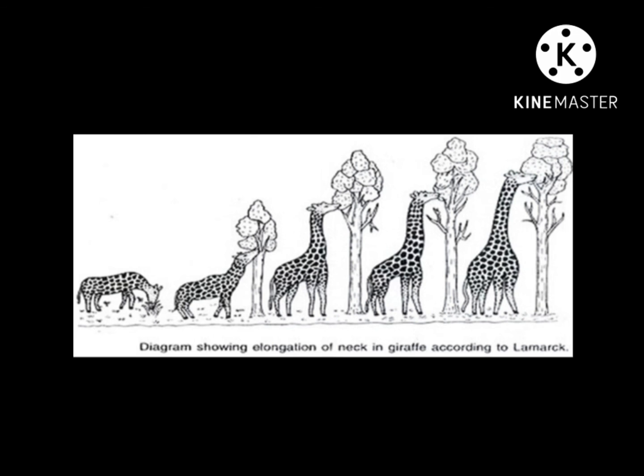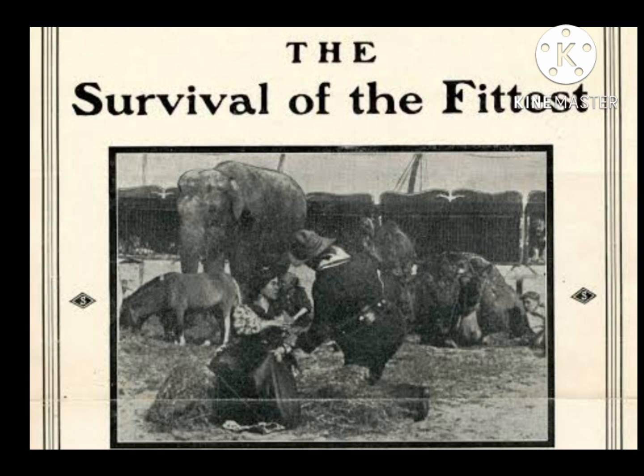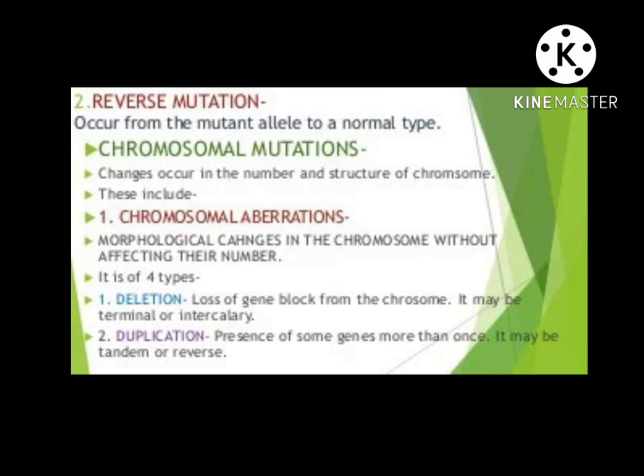And then genetic recombination: exchange of genetic material between organisms, maybe by random fusion of egg and sperm or during crossing over. And then chromosomal aberrations: changes in the structure and function of chromosomes, such as deletion, duplication and translocation. Deletion is loss of genes, and duplication is doubling of one gene or two genes. Translocation: during crossing over, a gene may be translocated from one place to another place.